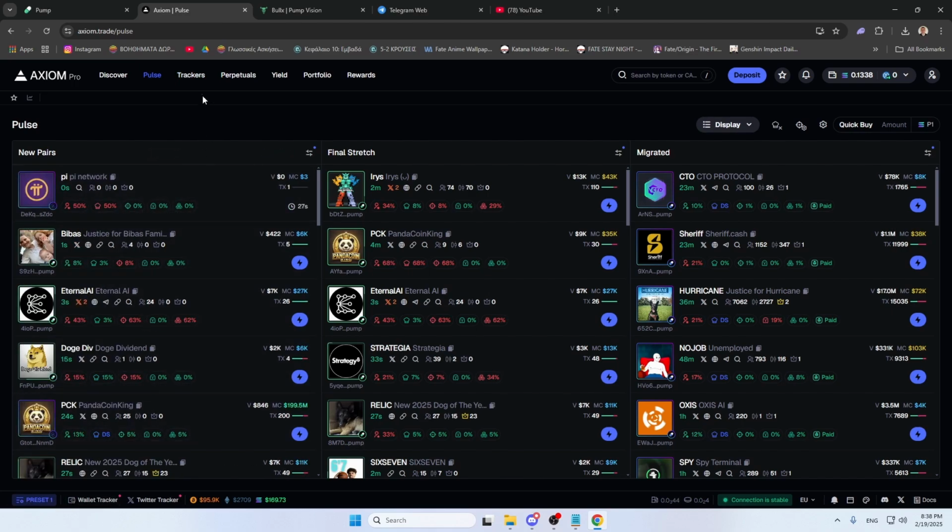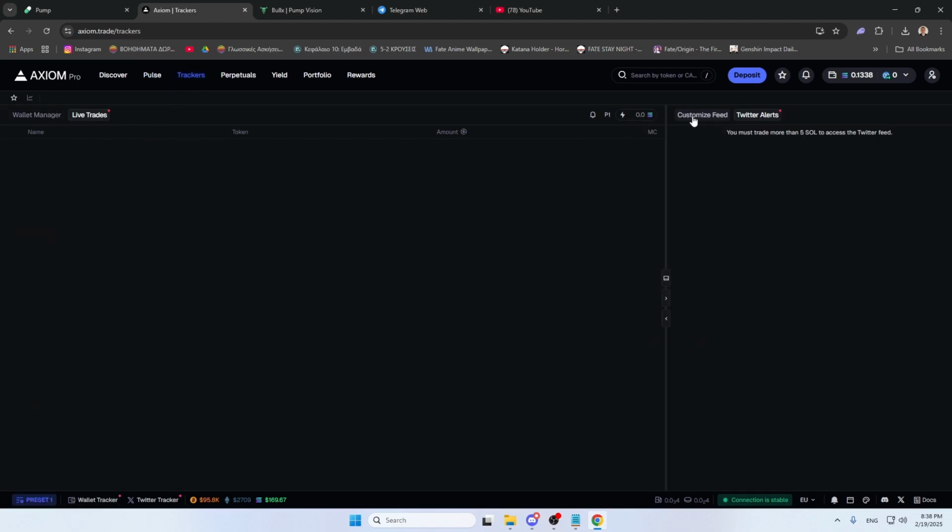Now, this website also has two other amazing features: wallet tracker and Twitter alerts. Now, wallet tracker is basically a need. You can track other people's wallets, like famous traders, maybe your friends, maybe other YouTubers, maybe successful individuals that share their wallet, and you can track them and see what they are doing, what coins they are buying, and everything. But I don't recommend ever copy trading them. If you see someone famous, oh, he bought that coin, let me buy it too. Most of the time it does not work. You will lose money guaranteed, so don't do it.